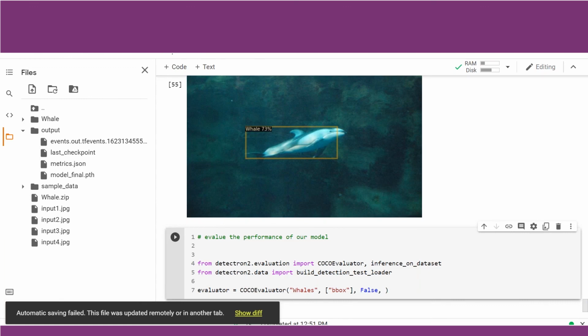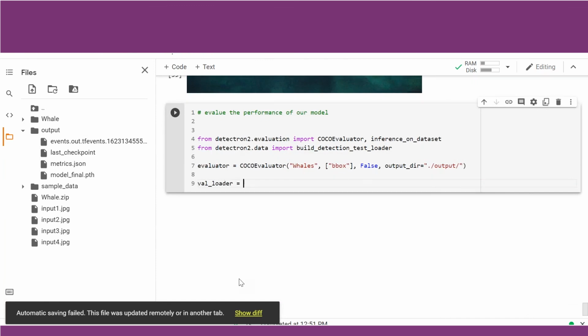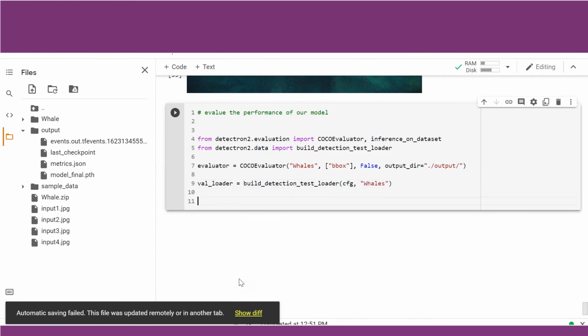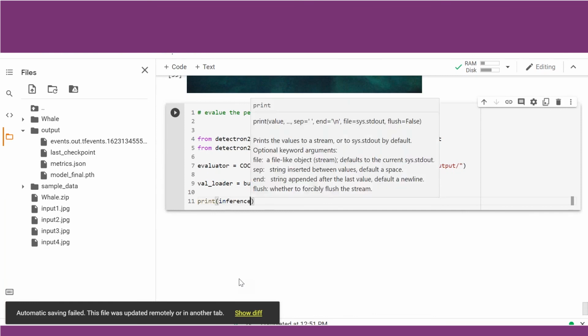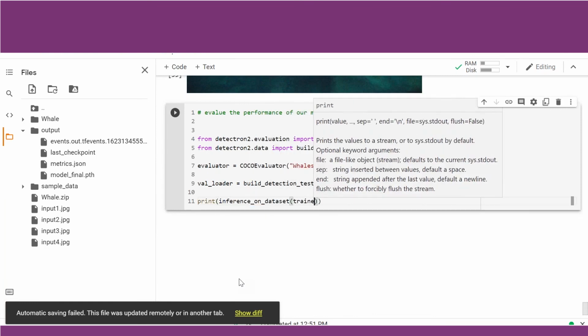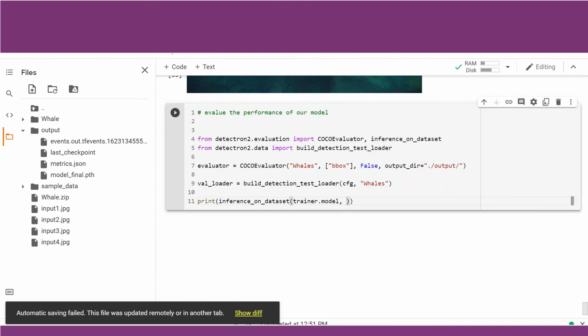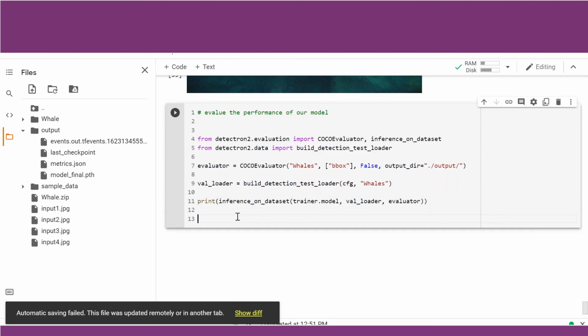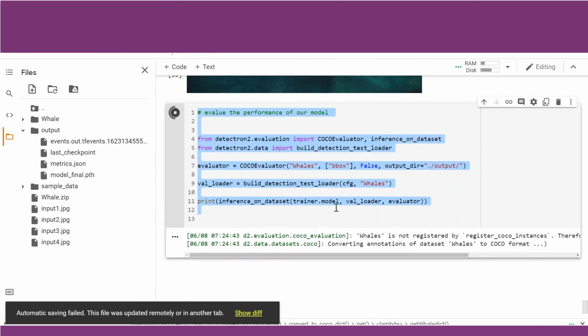So we will pass that output directory here, and then we will write val_loader equal to build_detection_test_loader, and we will set the configuration file and the dataset whales, and then we will print what we get: inference_on_dataset with trainer.model, val_loader and evaluator. So we are passing the variables and telling it to run inference on this dataset, and we are going to check whether the evaluation is done properly or not.